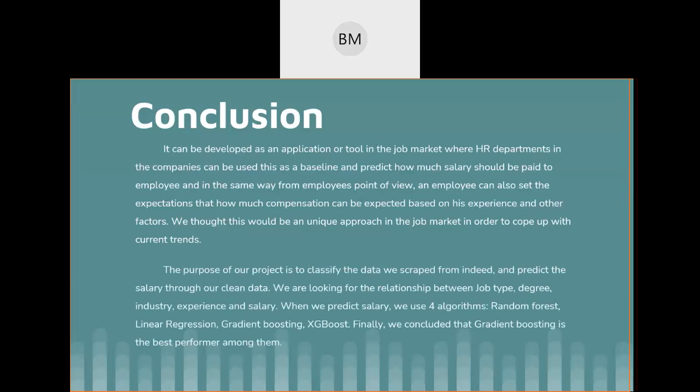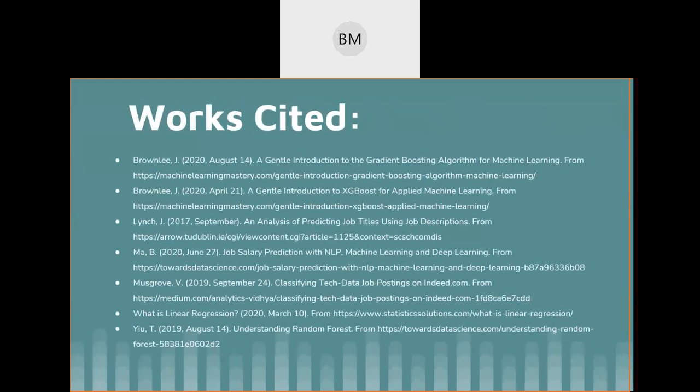So finally, that's what we have done, and this is the citation which we used, and these are a few references, and that's it.